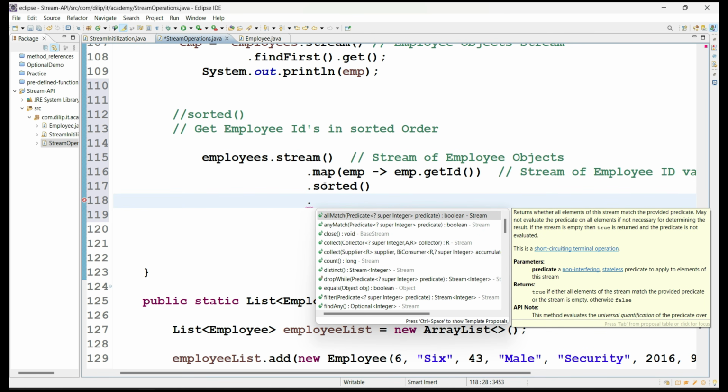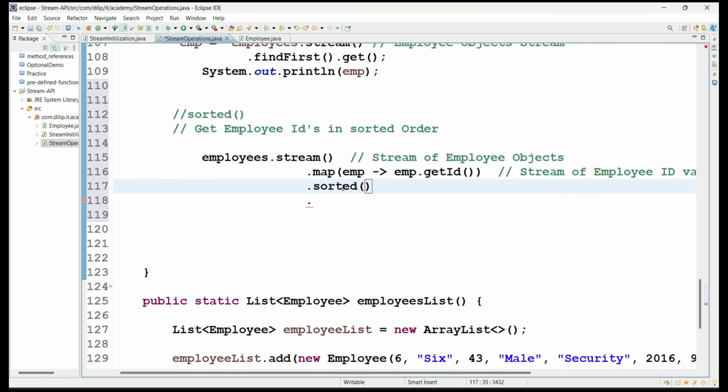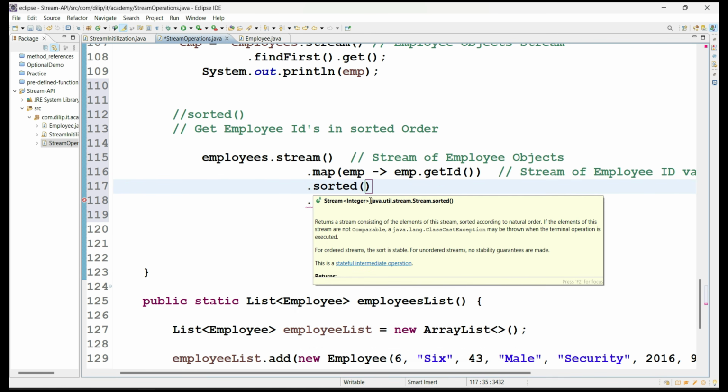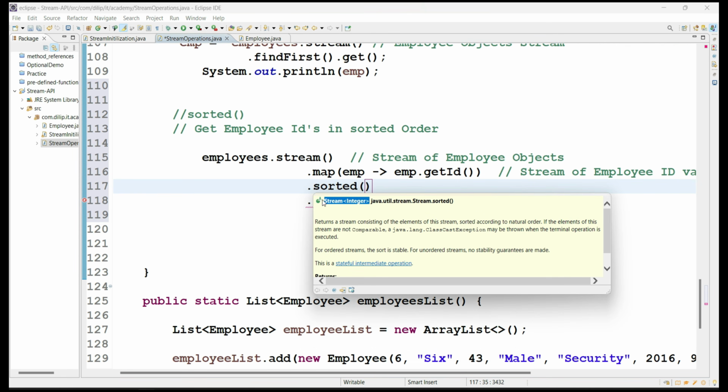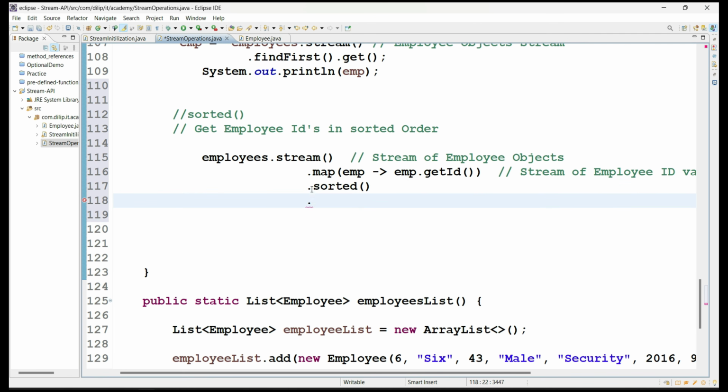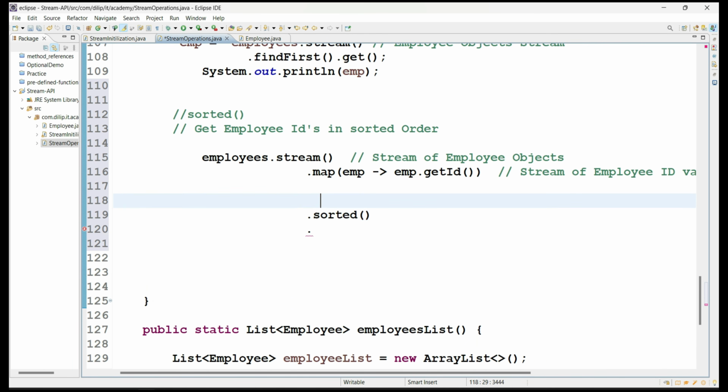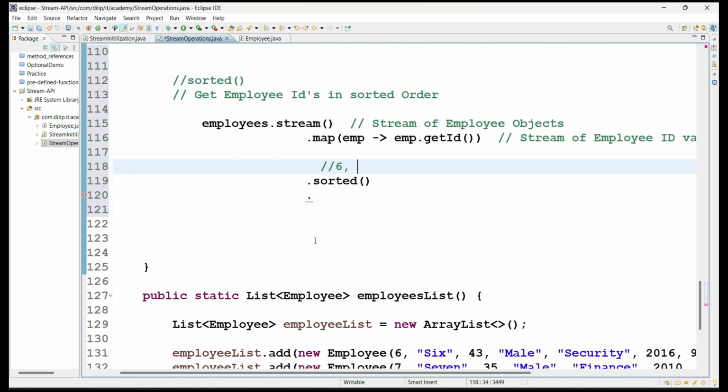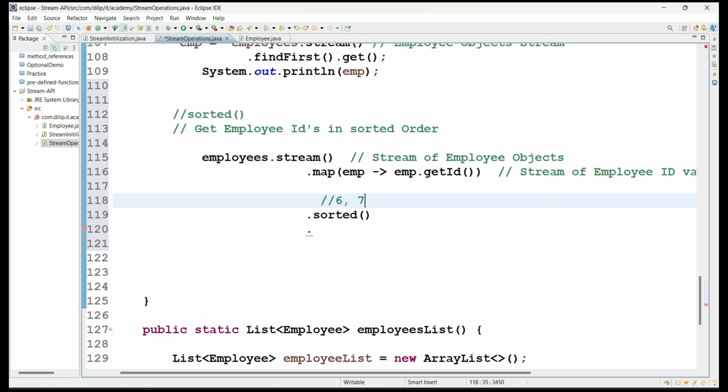Just observe here, the return type of the sorted method is again a stream of integer values. Why integer? Because map is already returning an integer stream. So from that, internally it is sorting the employee values. Before the sorting method, the order is something like 6, 7, 8, 3.